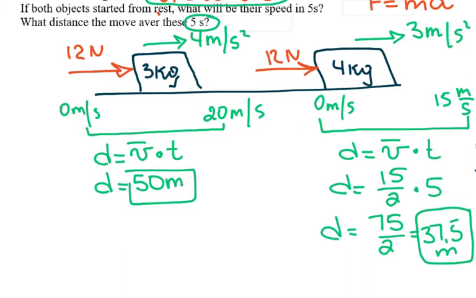So you see the same force was acting on two different masses, and the one that is more massive has more inertia. So it doesn't accelerate as fast as the one that has less mass. So the object with less mass will travel more distance under the same conditions of the same force as the other mass.